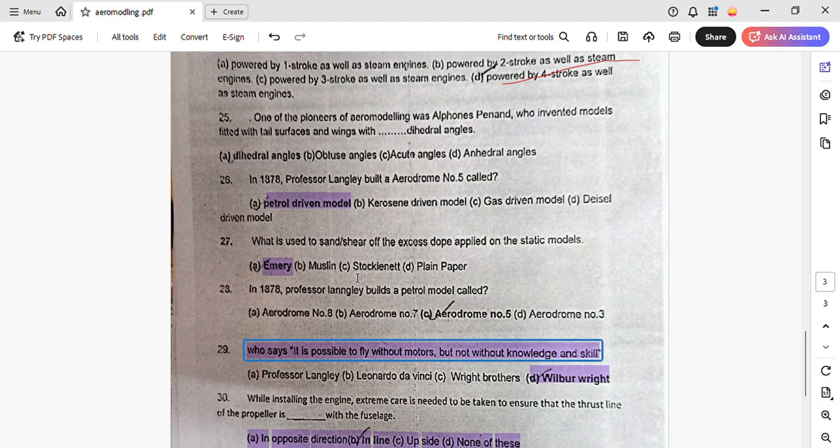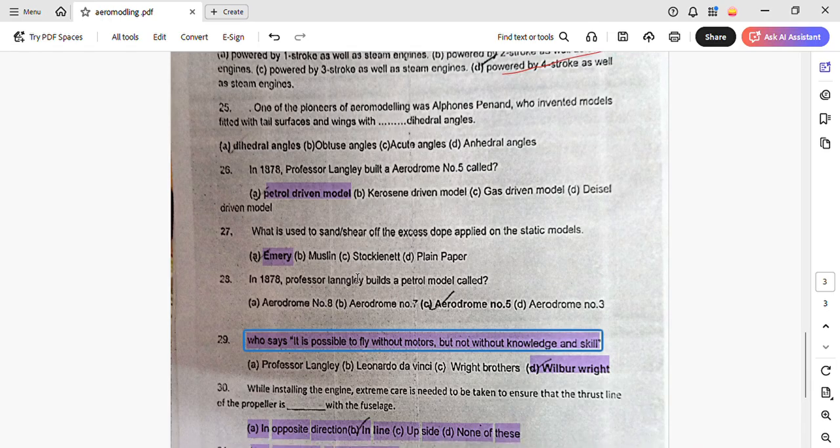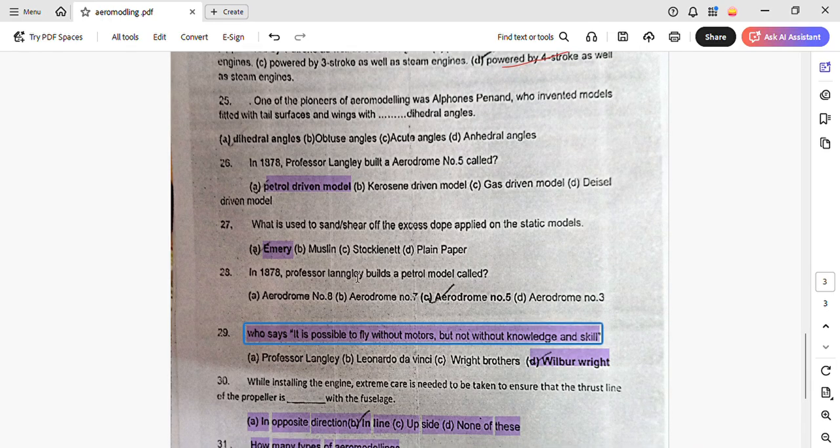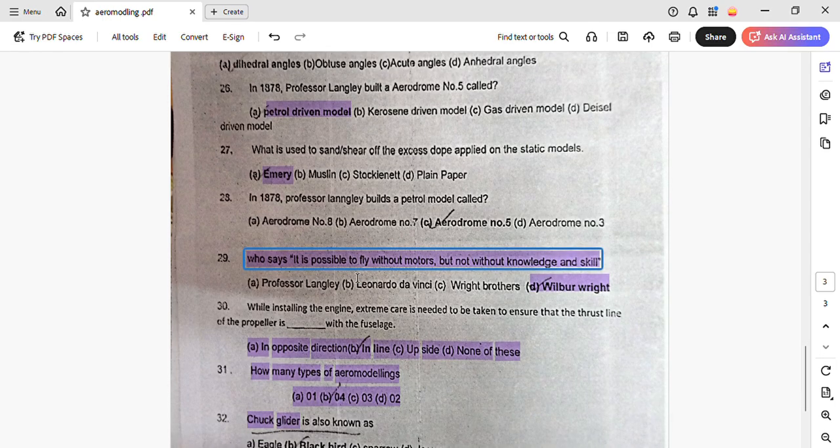And then in 1878, Professor Langley built aerodrome number 5, also called a petrol driven model. What is used to sand and shear the excess dope applied on static models? That is emery. Emery is such a pretty name also. Who says it is possible to fly without motors, but not without knowledge and skill? It was Wilbur Wright.